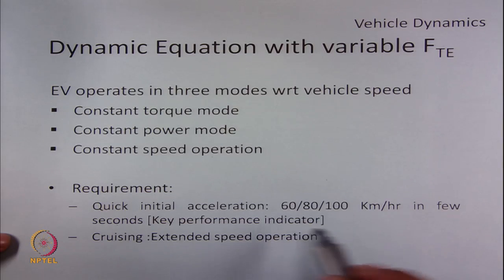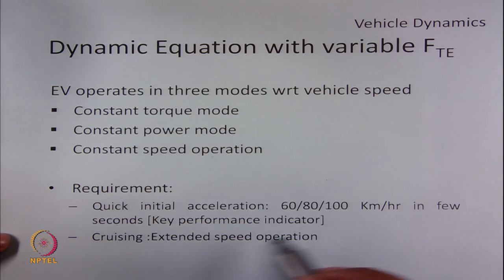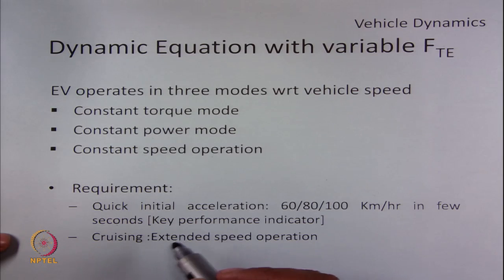So the faster the acceleration, the better the pickup of the vehicle is. Secondly, if the vehicle needs to operate on highways, we also see the highest vehicle speed that is possible in the vehicle. A high speed operation is not required if the vehicle has to operate within urban driving.